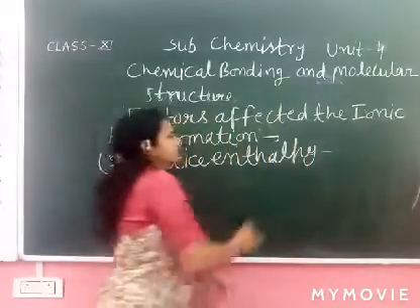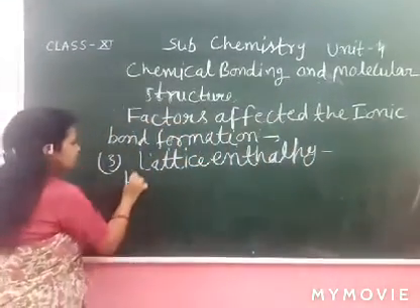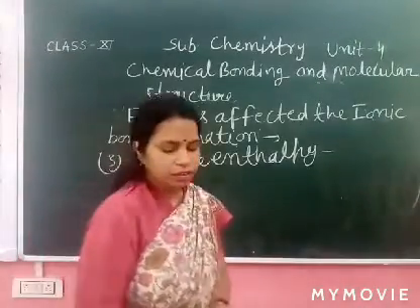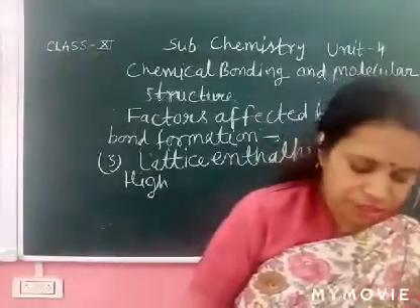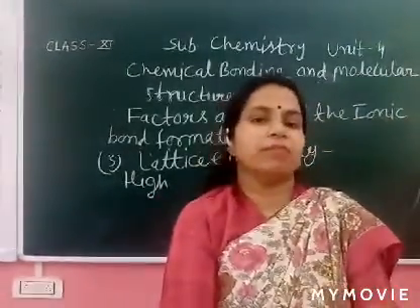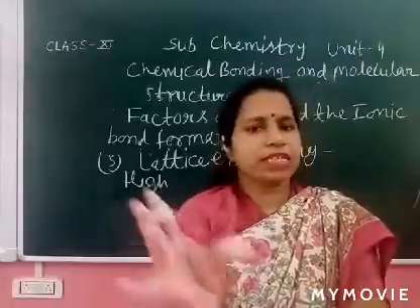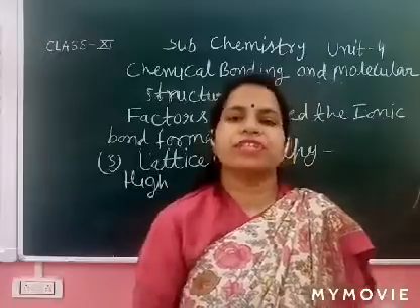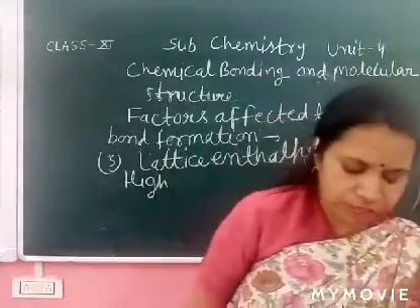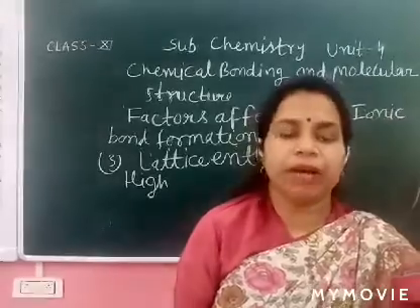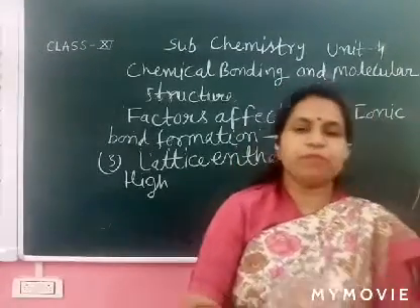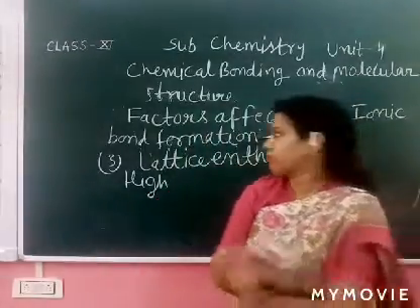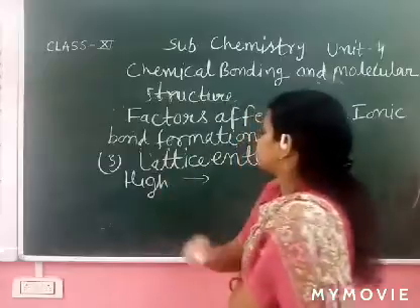What is the lattice enthalpy? Lattice enthalpy should be high for a strong bond. The amount of enthalpy released when free ions combine. You can see Na plus and Cl minus both are free ions. When they combine, the energy is released. The amount of enthalpy released when free ions combine together to form 1 mole of a crystal is called lattice enthalpy. You can write this definition.